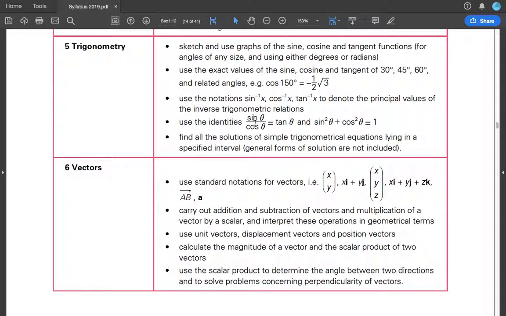So there are all these entities given. Definitely more than 2, but you only use 2 at your level. Find all the solutions. Remember, this does not just include taking it directly. You must know sine squared theta is 1 minus cos squared theta, cos squared theta is 1 minus sine squared theta, sine theta over cos theta is tan theta, and so on.